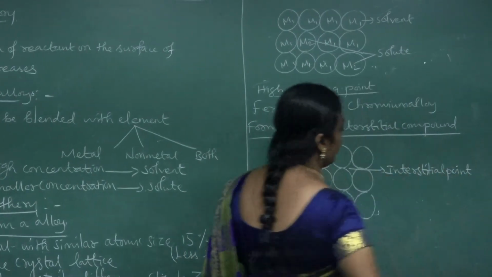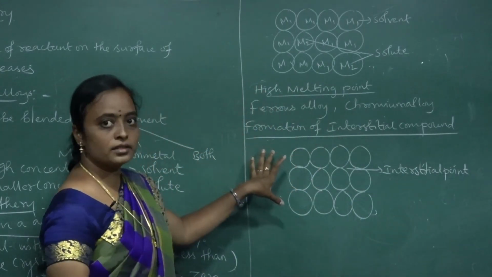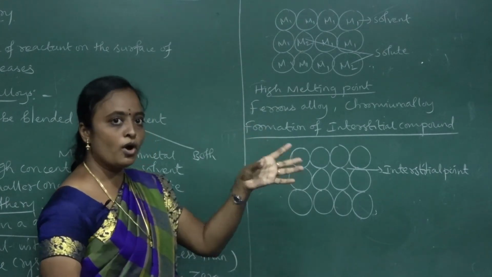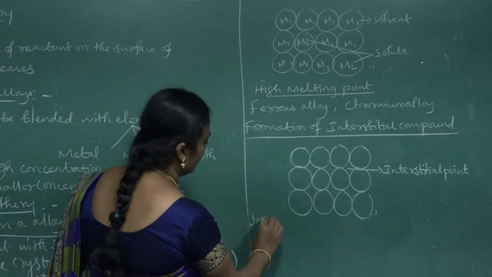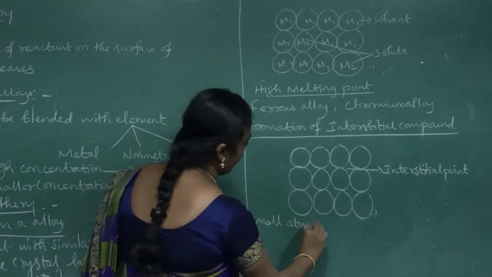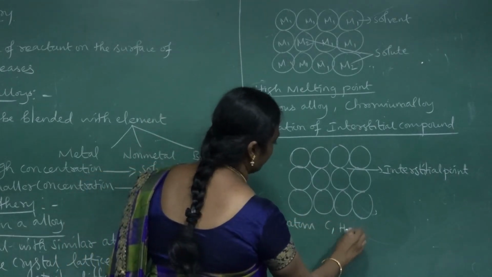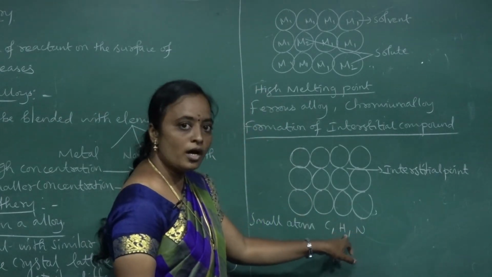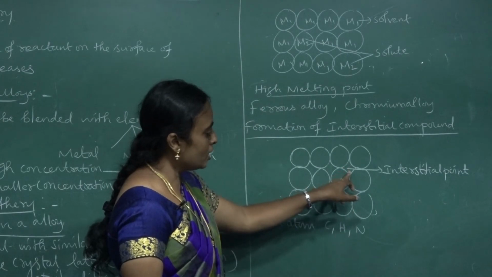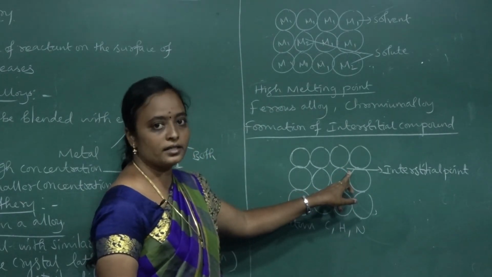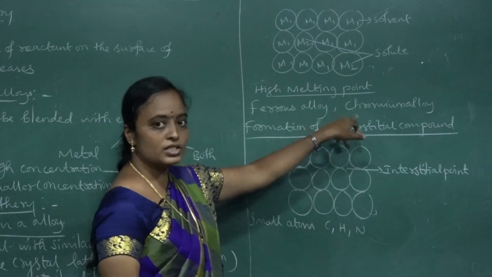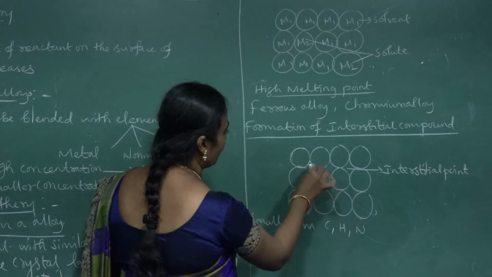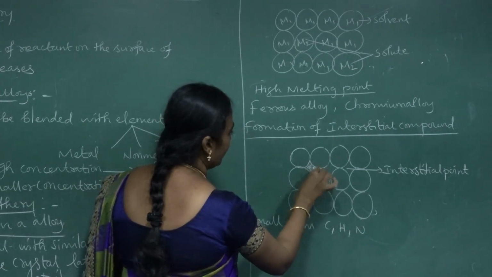In the perfect lattice, if I take small atoms like carbon, hydrogen or nitrogen and trap them in the interstitial points of the metallic lattice, you get interstitial compounds.